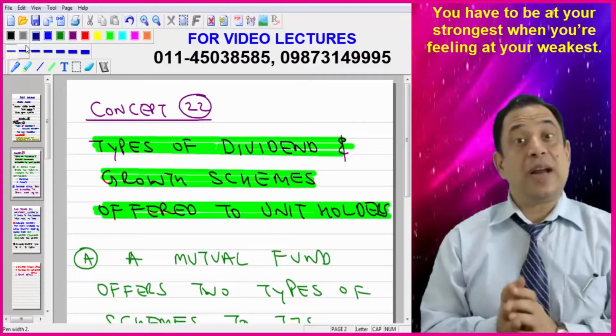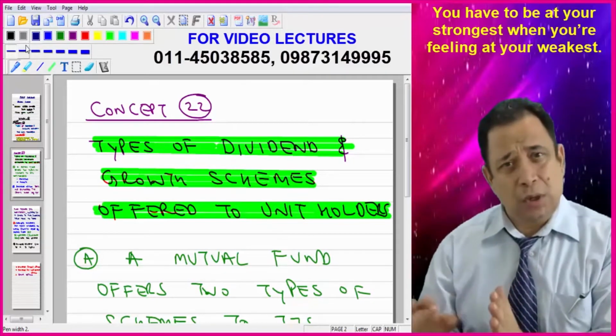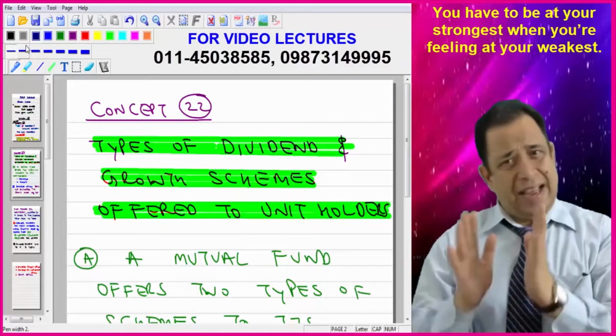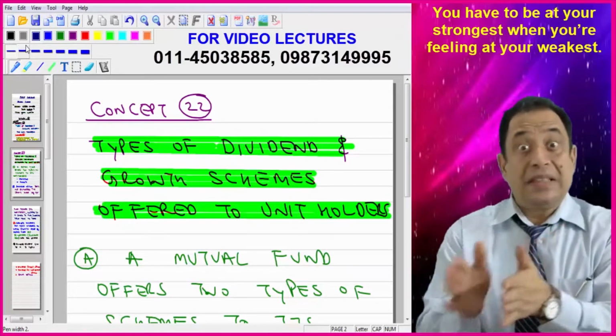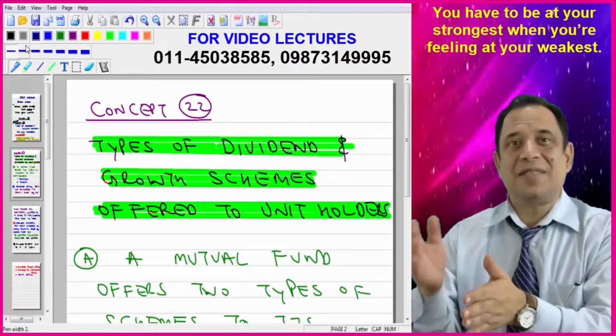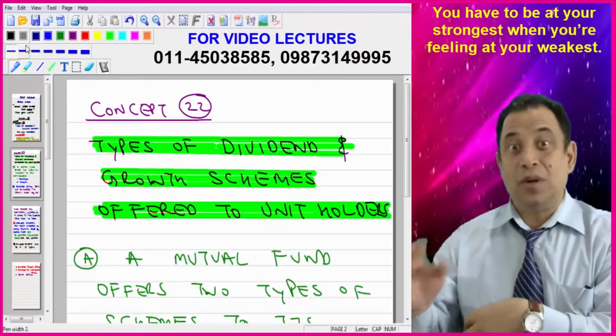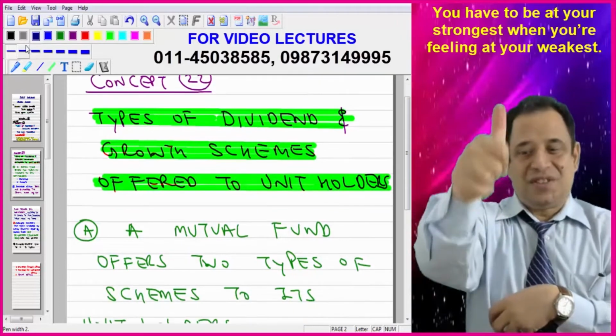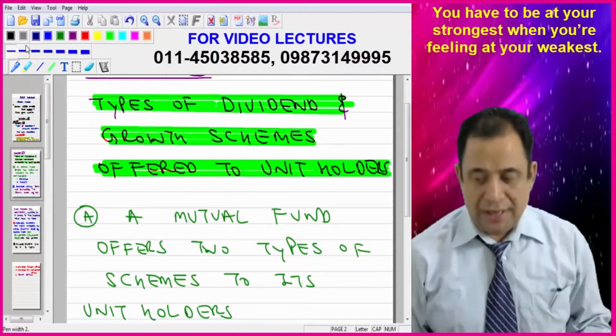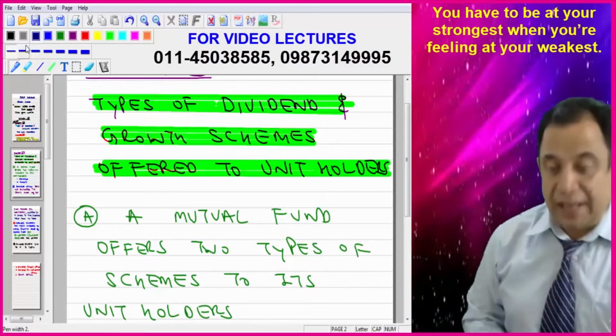My dear friends, before I explain, it is better if you just note down these 2 or 3 slides. I have given them in my book as well, but the language is different. The concepts are the same, but the point of view is different. So it is important that you write them down, and please sit straight. Concept number 22, types of dividend and growth schemes.